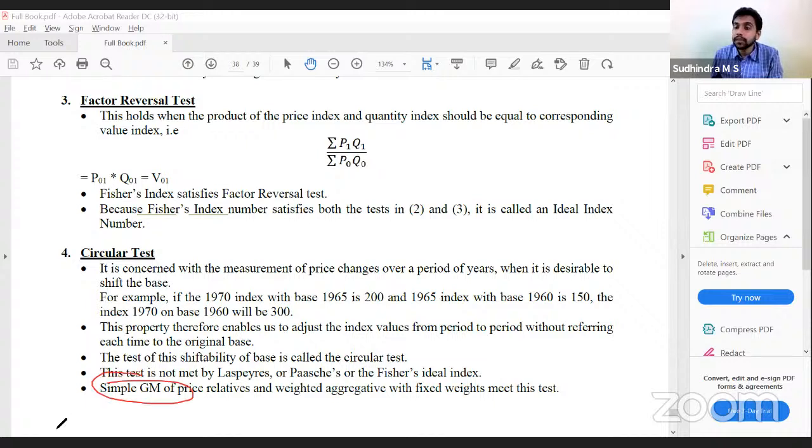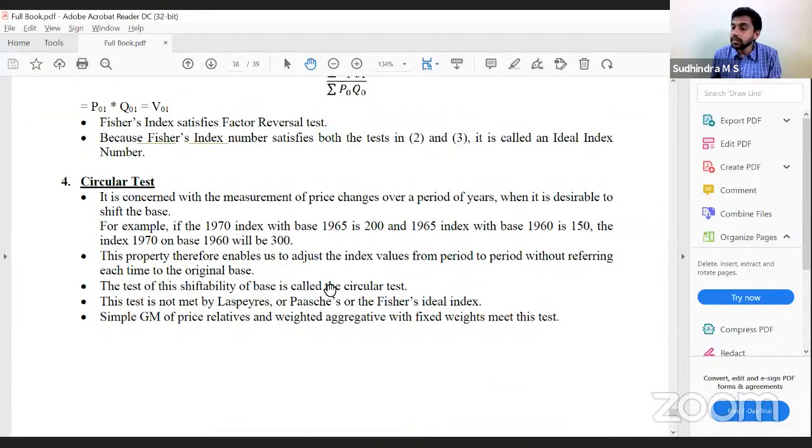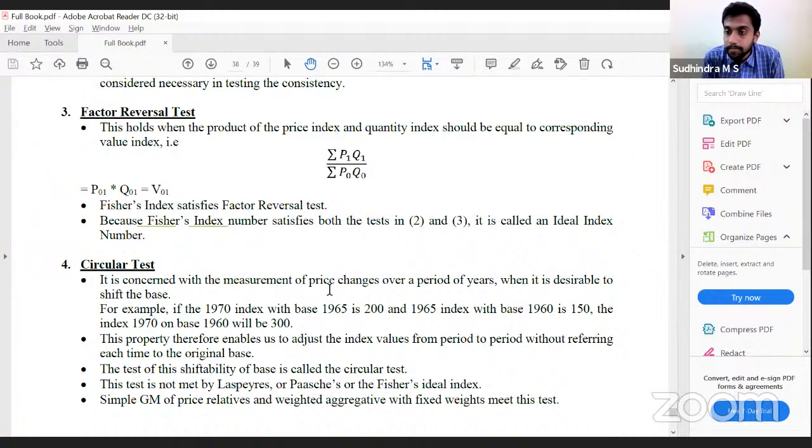Only two: simple geometric mean of price relatives and weighted aggregative with fixed weight satisfy this test. Clear with this? Yes.